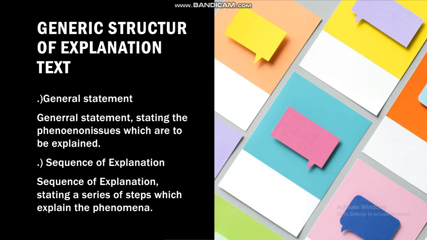Generic structure of explanation text. General statement. General statement states the phenomena which are to be explained. Sequence of explanation. Sequence of explanation starts a series of steps which explain the phenomena.